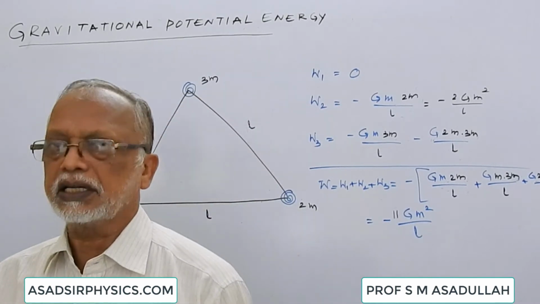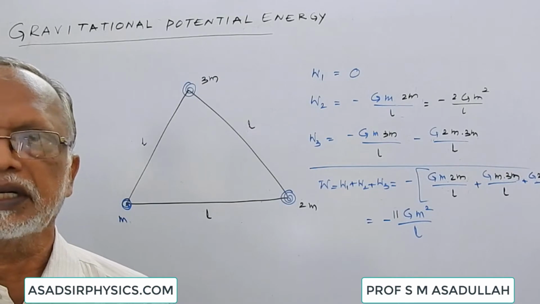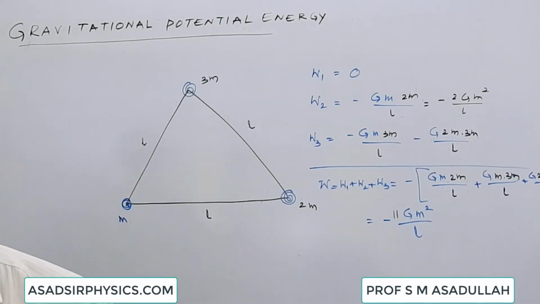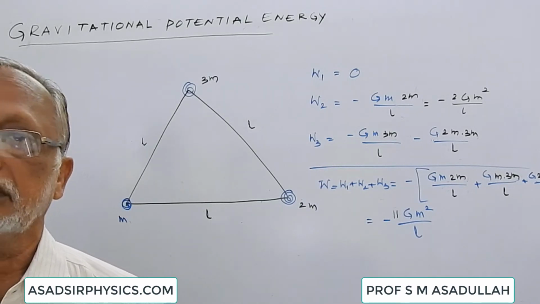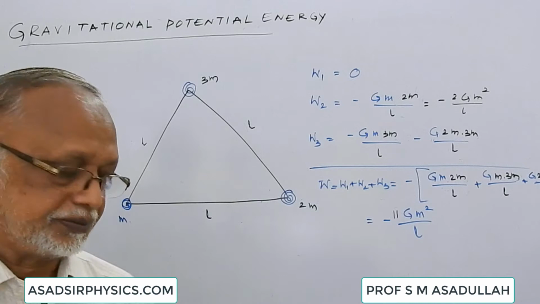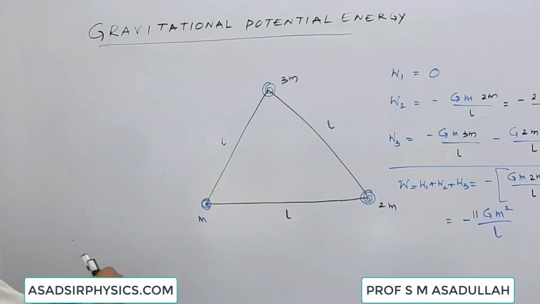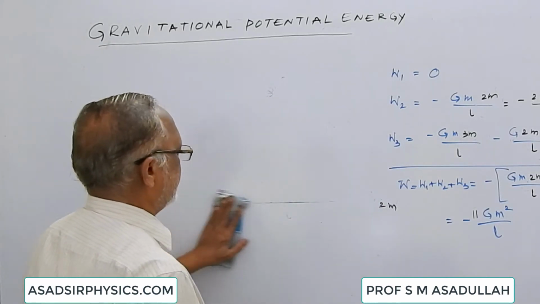Now let us consider a square and arrange the bodies at the corners of the square and find what is the work done in arranging them one after the other, what is the total work done, what is the total potential energy. Suppose we have got a square of each side of length d.